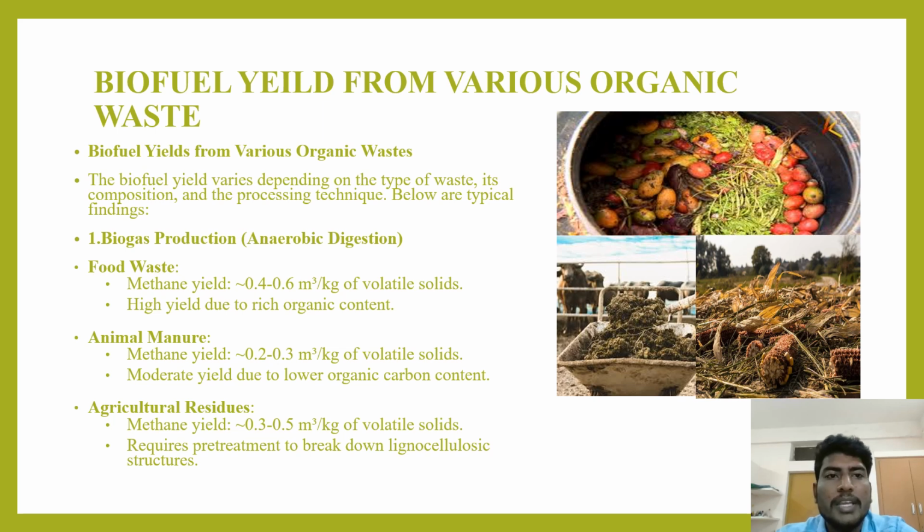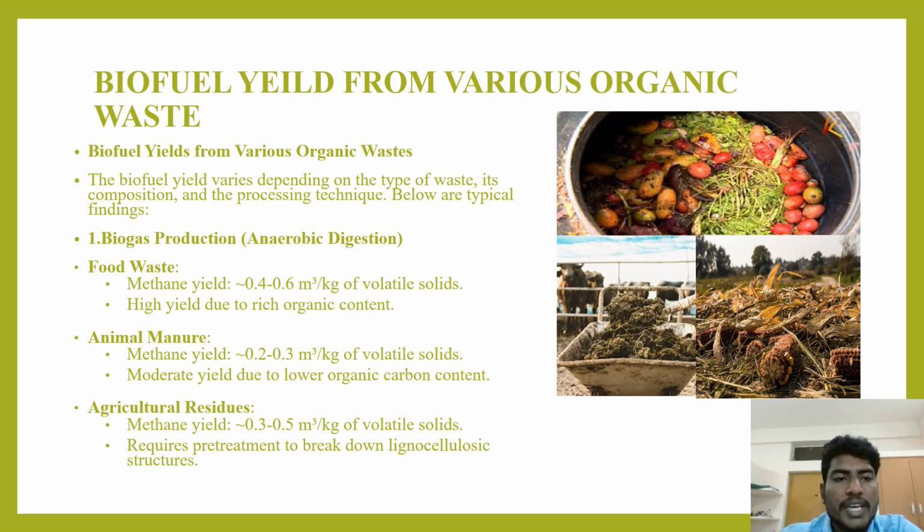Biofuel yield from various organic waste. Biofuel yield varies depending on the type of waste and its composition and the processing technique used here. Here we can see biogas production. In this biogas production, the processing technique used is anaerobic digestion, and the several types of waste that are used are food waste, animal manure, animal residues, agriculture residues, etc.